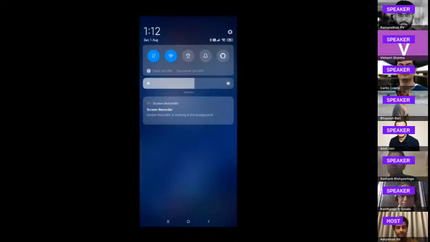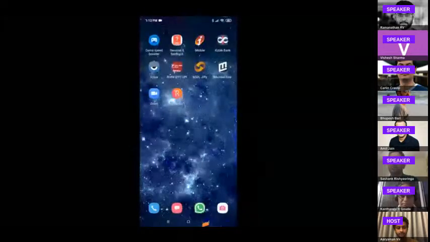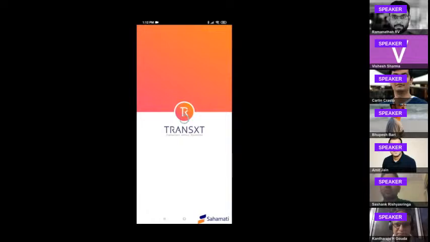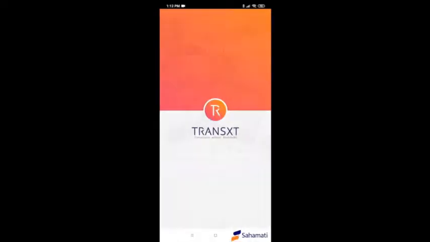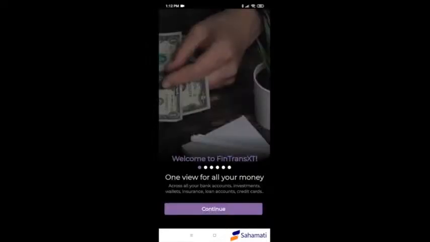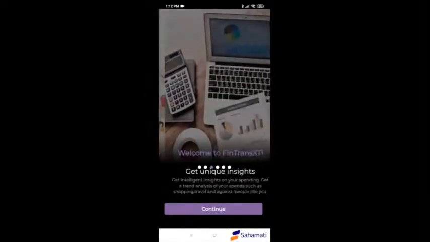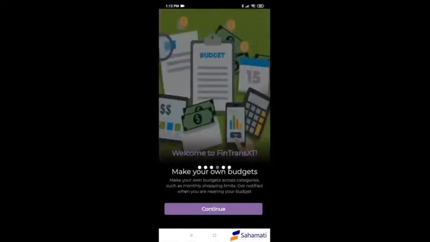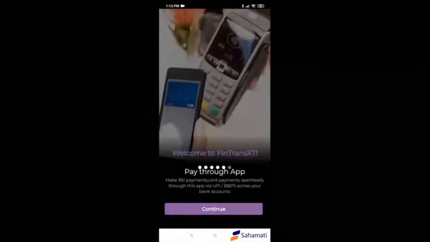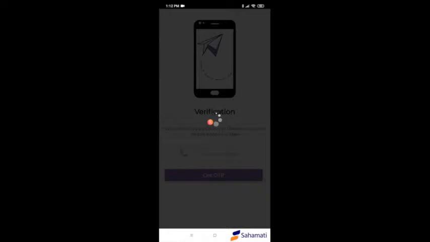Okay, starting the video. Welcome to FinTransXT. In the following screens, we'll be walking you through the flow of the app. The app opens with the login page, followed by screens that educate the user about the app functionality. We offer a single view for your money, the ability to track your spends, get unique insights about your spends, get bill payment reminders, and even the ability to pay through your app.